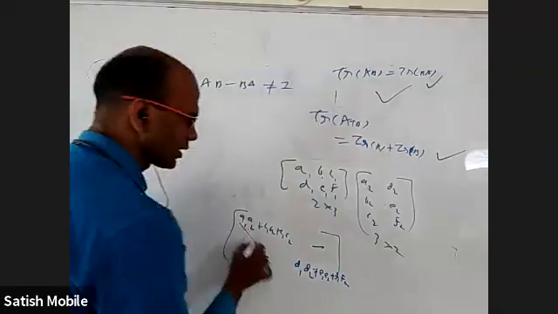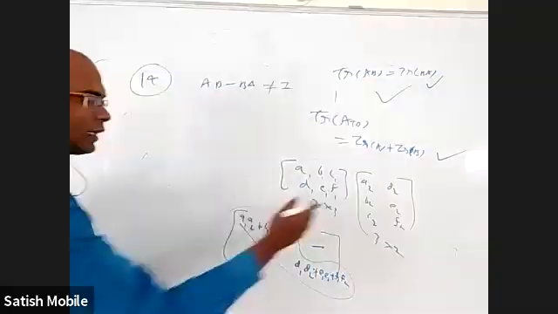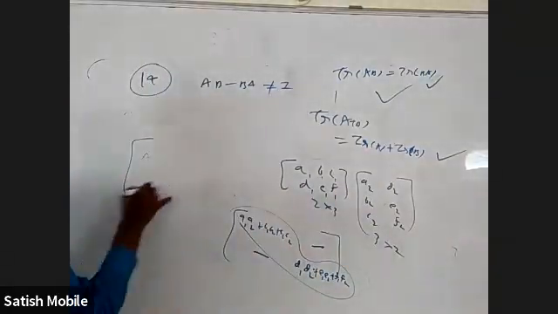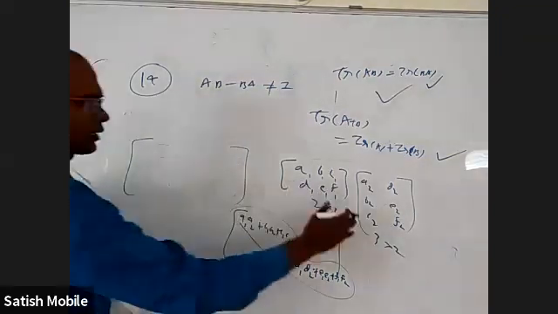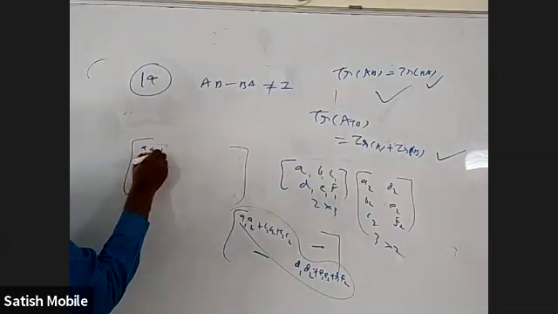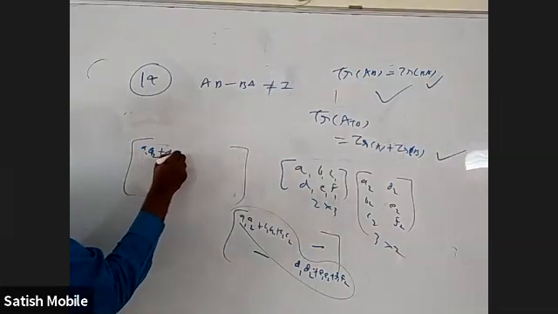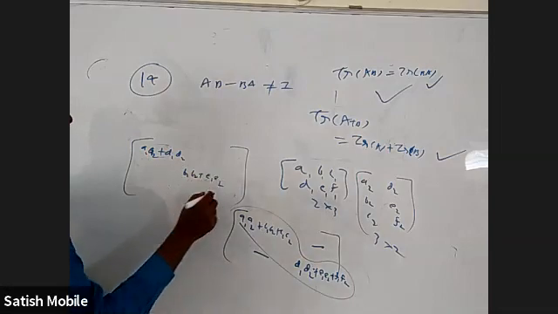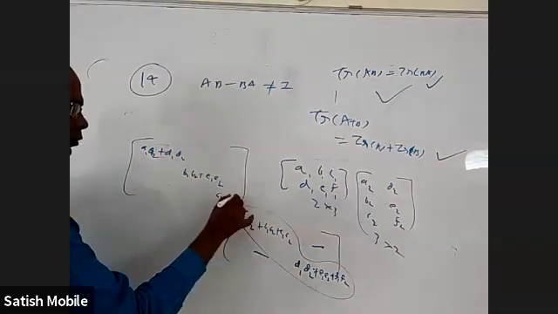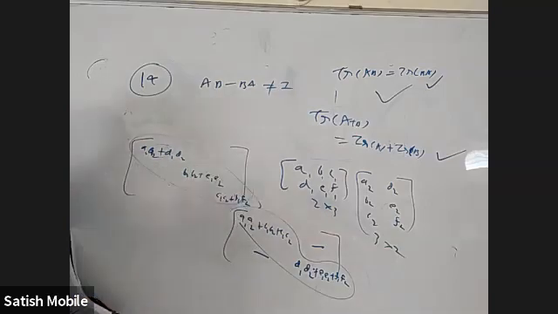Okay. So what is the trace? This. If I take first this and next this, let us see what will come. Here you are going to get, I'm taking this and multiply, A1A2 plus D1D2. Here what we'll get is B1B2 plus E1E2. Here what we'll get is C1C2 plus F1F2. You can see what is the trace now.